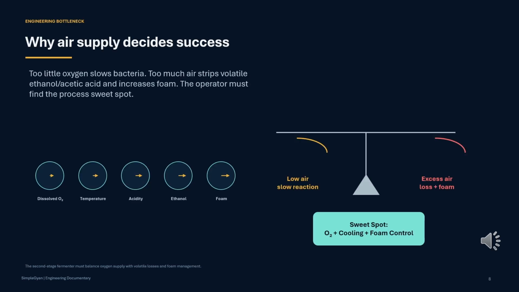Here is the engineering challenge. Bacteria need oxygen, but too much aeration can strip volatile ethanol and acetic acid from the liquid. Too little oxygen slows the reaction. Too much air increases evaporation losses and foam. So the plant must balance airflow, agitation, temperature, and antifoam dosing. Main controls: dissolved oxygen, temperature, acidity, ethanol concentration, foam level, airflow rate.